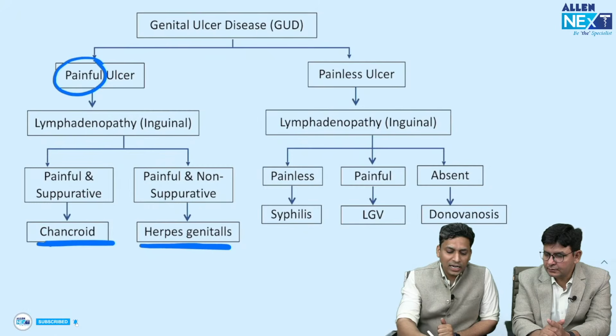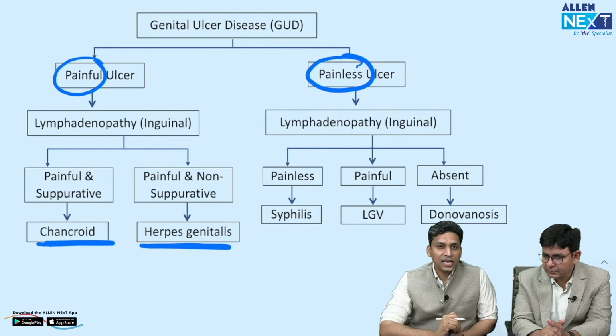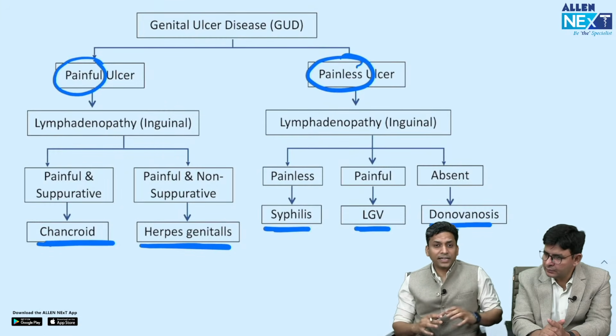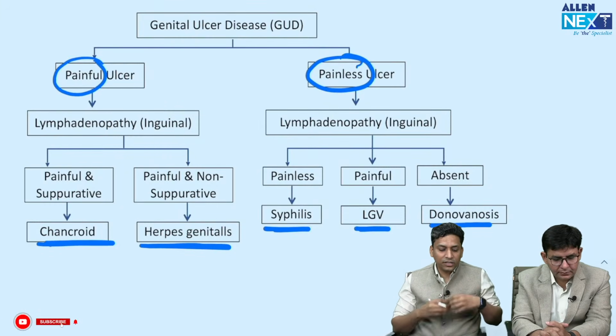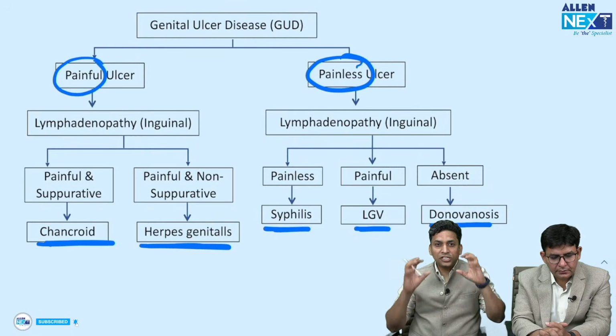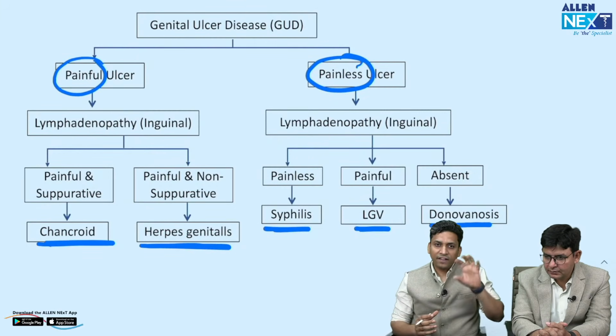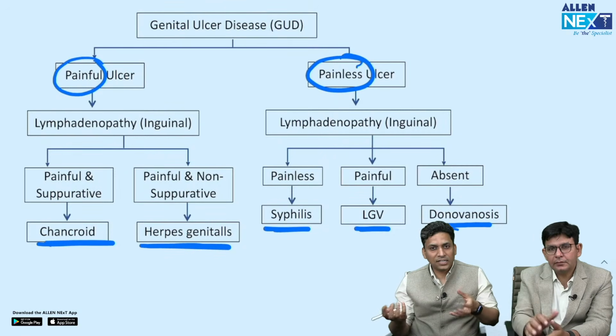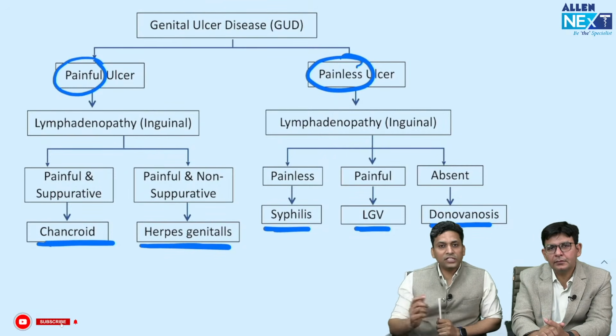But if it is painless, then it can be syphilis, it can be LGV, and it can be donovanosis. Many a time you don't have to look for any other things, even the lymph nodes or the lesions. Just based on pain, you can make the diagnosis. If it is painful, choose whichever is there, whether chancroid or herpes is written, mark that as the answer. And if it is painless, you can choose any of these three.